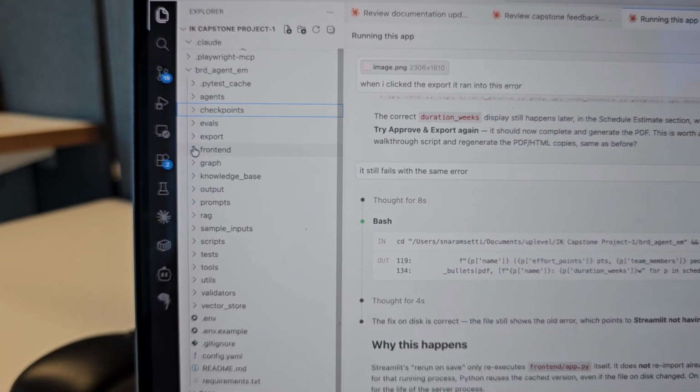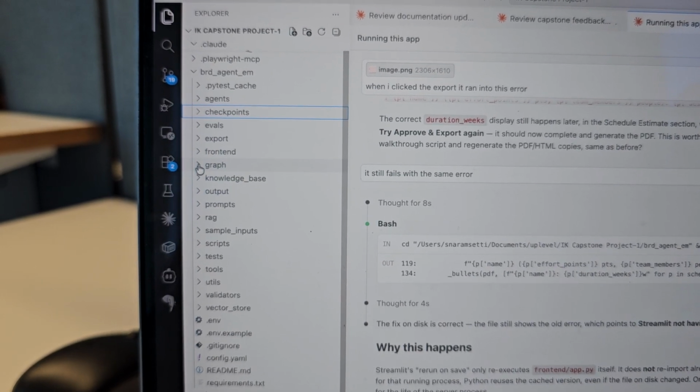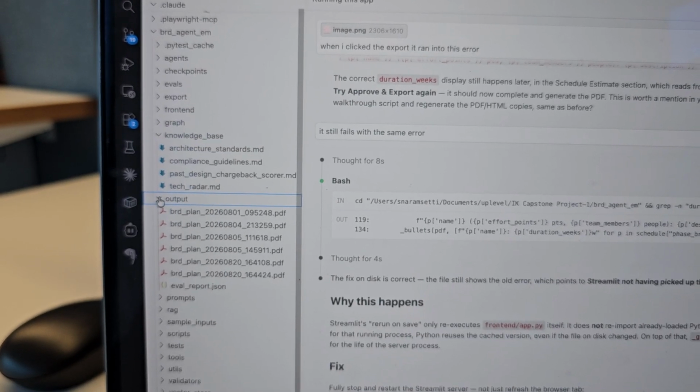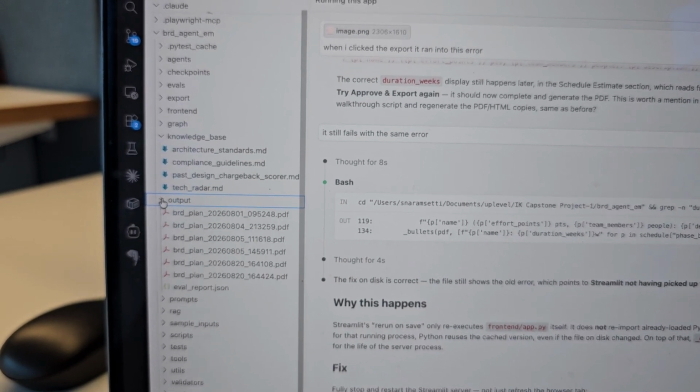This is the export module, this is the front end app, and this is a graph which implements what agent should run after what. This is a knowledge base: the architecture standards that we are trying to comply with, the compliance standards, the past design experience, and the tech stack that we want to use. This is the output where all things are generated that we have seen so far.